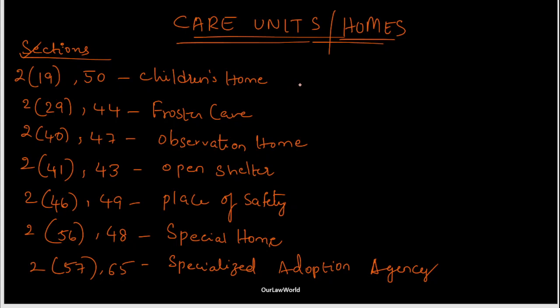Let us understand this concept in an easy way. This involves section 2 of subclause 19 and also section 50. The 2 of subclauses are the definition part and this is the main section part. So 2 of 19, children's home is defined and it is explained in detail in section 50.